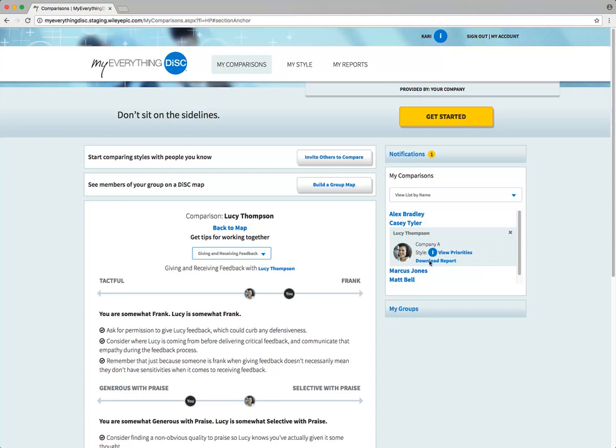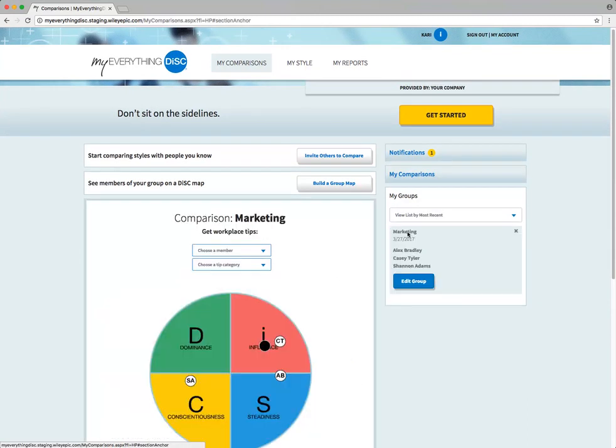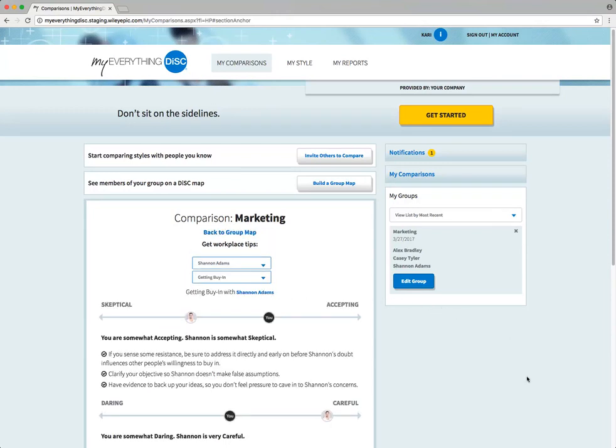And you can go further with My Groups. Here you can create, edit, and save multiple groups to see where your group members fall on the DISC map. Click on Choose a Member to select a specific individual and get tips for working with that person. Now that you know the basics, start comparing.